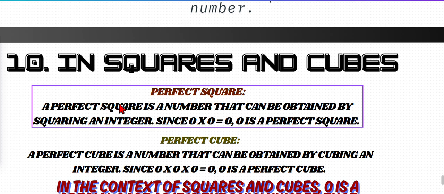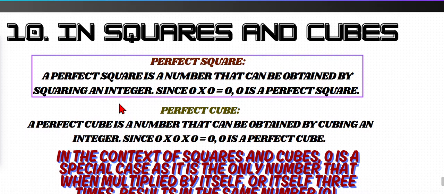Now, what is a perfect square? A perfect square is a number that can be obtained by squaring an integer. Since 0 into 0 is equal to 0, 0 is a perfect square. 0 into 0 into 0, however long you go, it's 0 only. So squaring 0 is also 0, which makes 0 a perfect square. Perfect cube also. A perfect cube is a number that can be obtained by cubing an integer. Since 0 into 0 into 0 is 0, cubing 0 is also 0. 0 is a perfect cube.